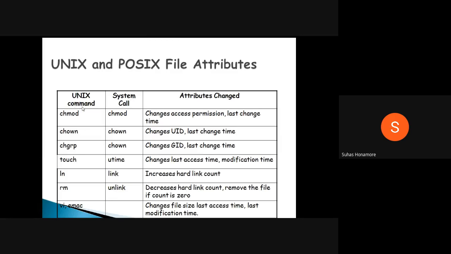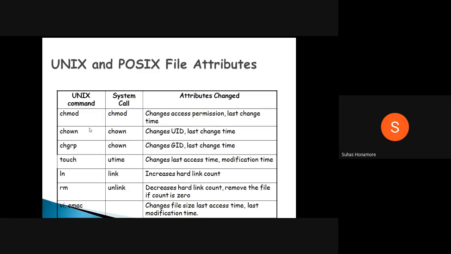Okay, so if you are calling this system command internally, it may call these system calls, or the user can call these system calls directly. What are those? First, chmod. It will change the permissions: owner permission, group permission, and how others can access it. Along with this, it will automatically modify the last access and last change time. So if you are modifying this, these attributes will be changed automatically.